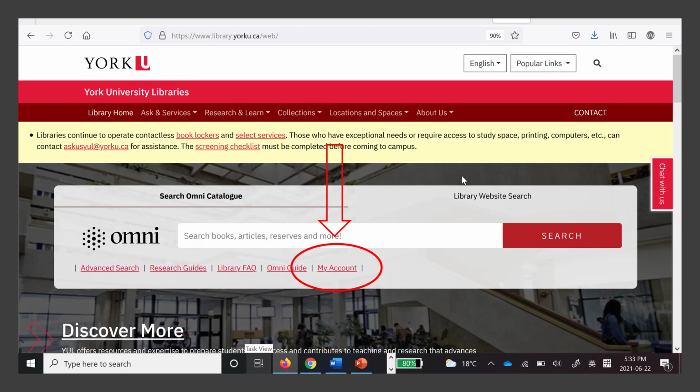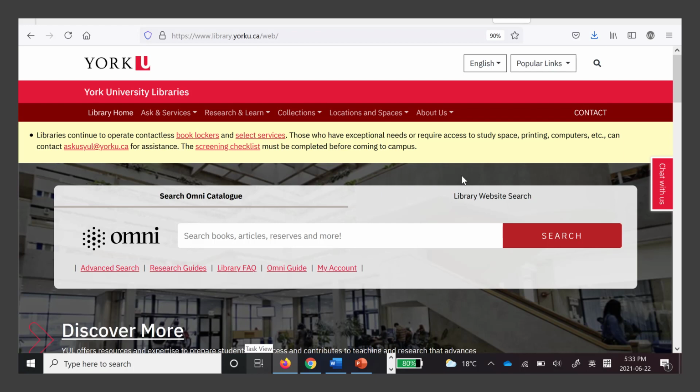Then you will be able to have access to full text, to view search history and save searches, to pin and access my favorites, to set up notifications for newly added materials, to check loans and requests, to renew materials you already borrowed, to pay any fines you might have, plus much more. By default, OMNI homepage offers a simple search box that allows you to search everything by using keywords.